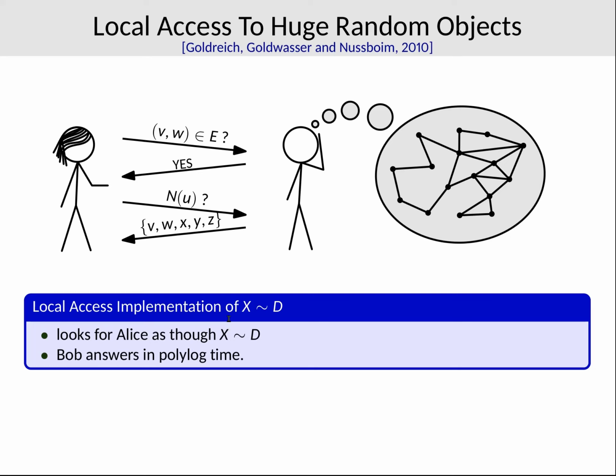So consider, for instance, this neighborhood query here. In an Erdős–Rényi graph, such an answer depends on n-1 independent random variables, one for each potential neighbor. But if we were dealing with sparse Erdős–Rényi graphs, where the expected number of neighbors of U is constant, then there are tricks to generate an answer in polylogarithmic expected time.